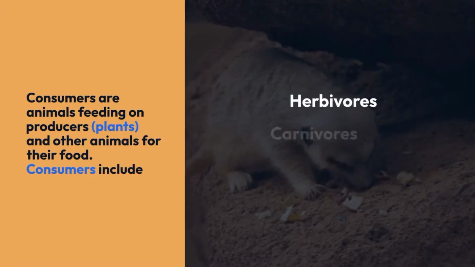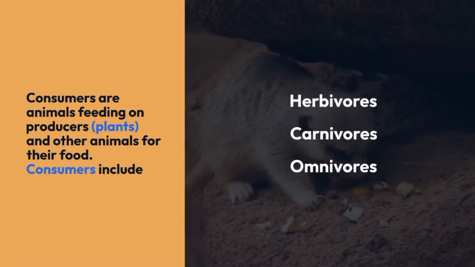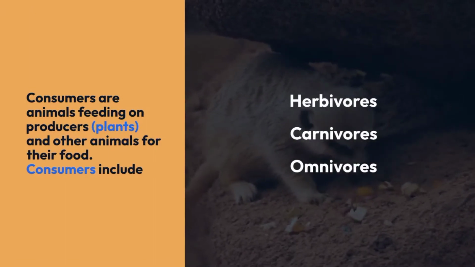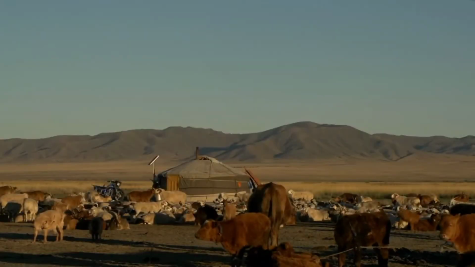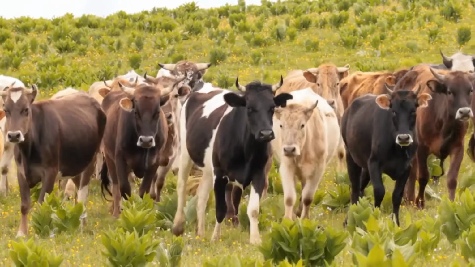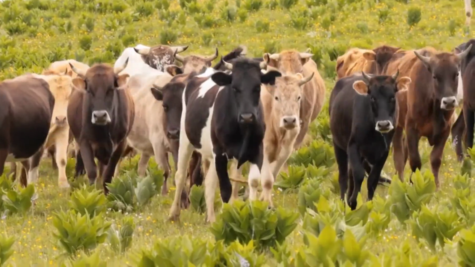Consumers are animals feeding on producers, plants, and other animals for their food. Consumers include herbivores, carnivores, and omnivores. Herbivores are primary consumers and depend directly on plants for their survival. For example, cows, goats, sheep, and buffaloes, etc.